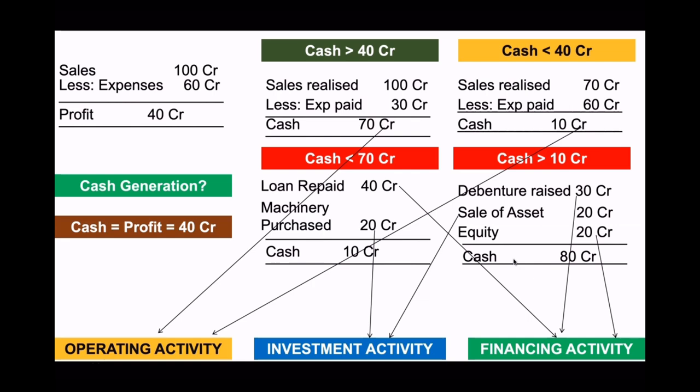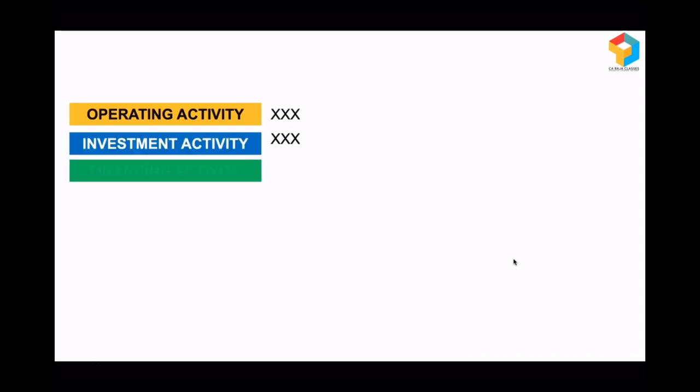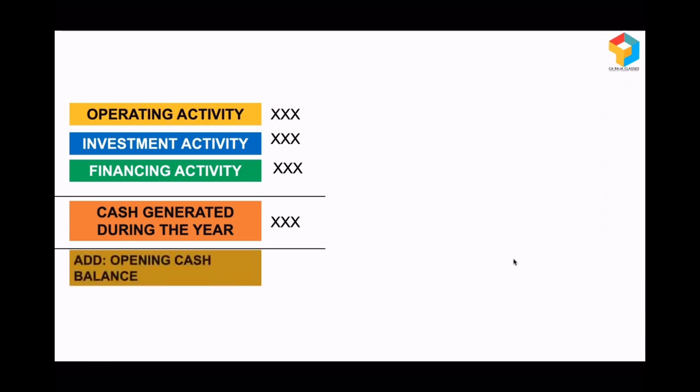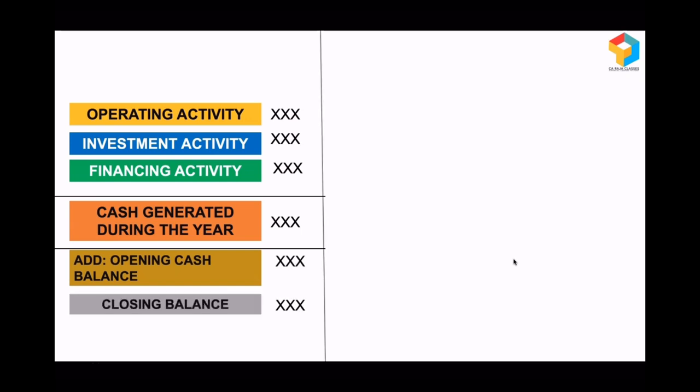So what we can infer is, in business, cash can come in and go out under three activities: operating activity, investment activity, and financing activity. So in a year, if you capture all this, cash flows from operating, investment, and financing activity, and total them, you get to know what is the cash generated during the year. And if you add the opening cash and equivalents, automatically you will get the closing cash and cash equivalents position. And this is something known as the abridged cash flow statement.